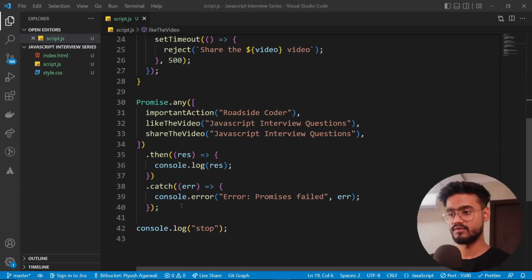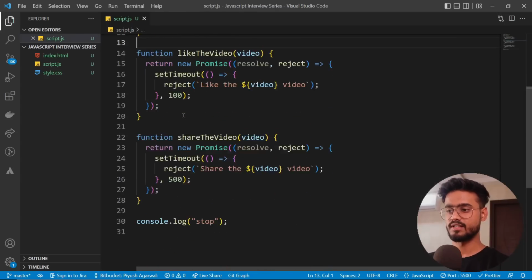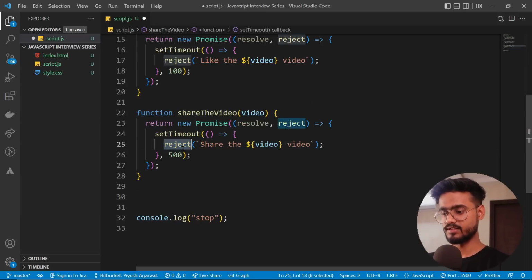So let me remove all of this code right over here. So let me show you how async await works and helps us. This is one of the best approaches when we want the promises to be executed one after the other.